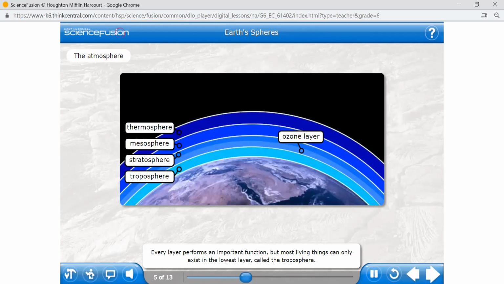But most living things can only exist in the lowest layer, called the troposphere. Click each layer to learn more about it.